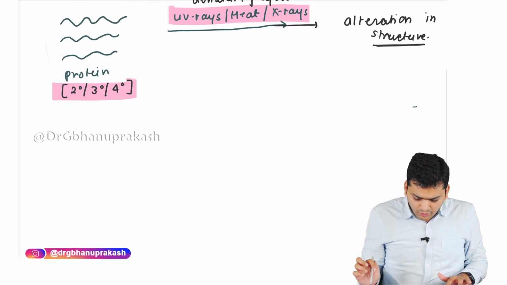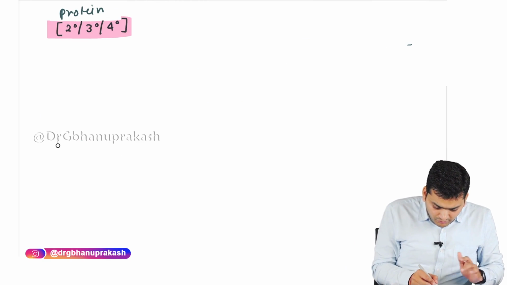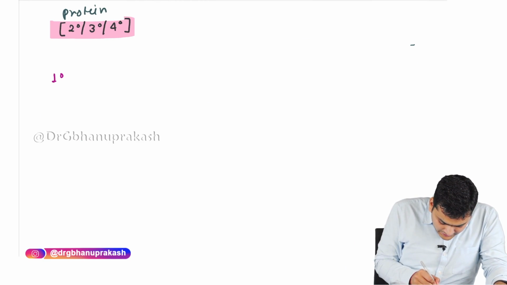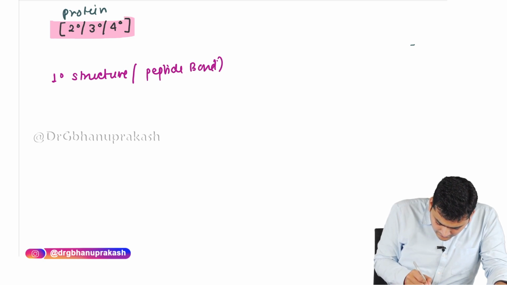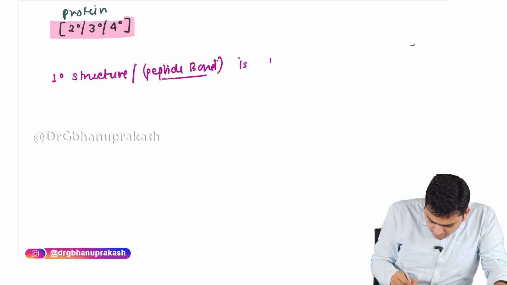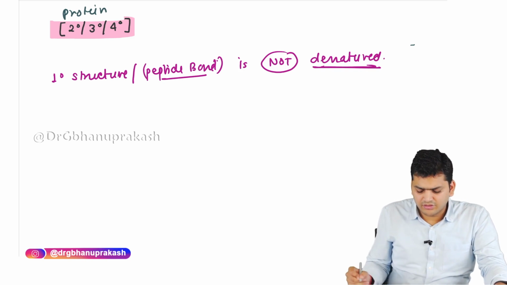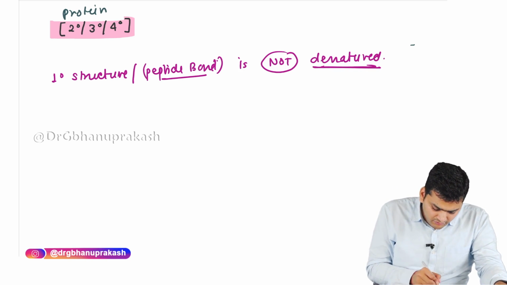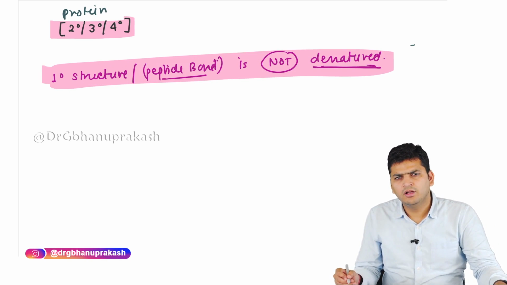So let's write down this point, and this is what they ask in the exam: which structure is never denatured. We will say that the primary structure, or the peptide bond, is not denatured. So this is one point to be remembered: which bond or which structure is never denatured? The answer is the primary structure or the peptide bond, that is never denatured.